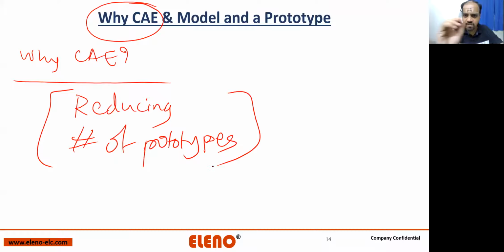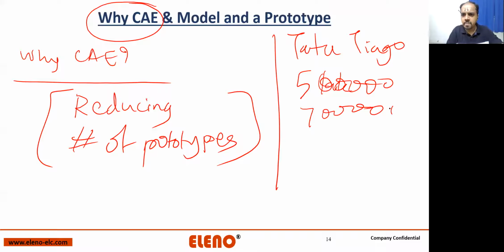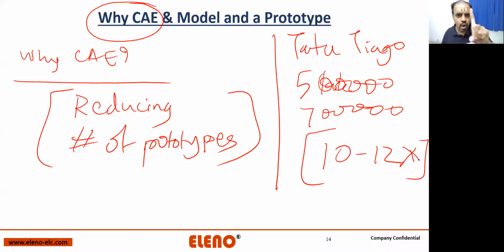Let me give you a brief idea. Let's take the example of the Tata Tiago. It's a small hatchback, not a big car. It costs around 5 lakh rupees, so 500,000 to maybe 700,000 Indian rupees, as a mass-produced car. What can the prototype cost? It can be 10 to 12x per prototype, so one prototype may cost you some 60 to 70 lakh rupees. That's a fact, I'm not saying something out of the wind.